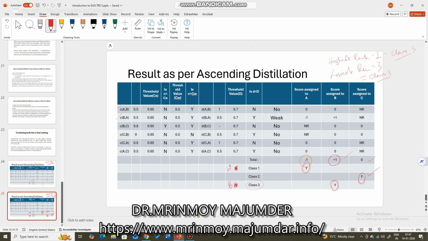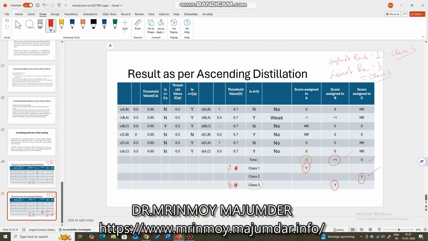So you see, the entire method is very easy except the last two steps, which are a little bit confusing: ascending distillation and descending distillation. Here you just remember, in case of ascending distillation, we are going from worst to best. That means the worst is assigned the best class.